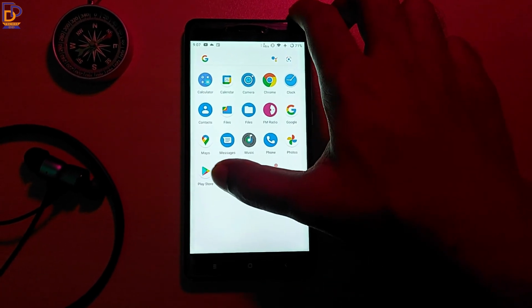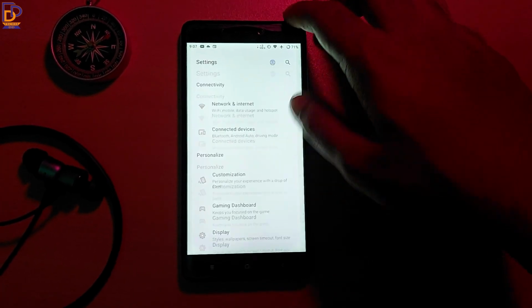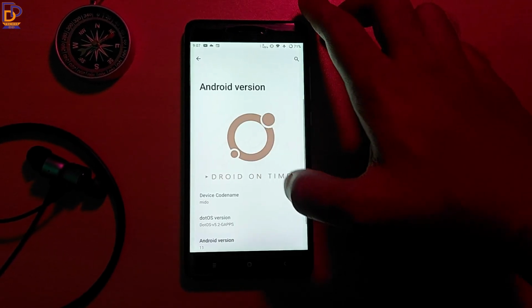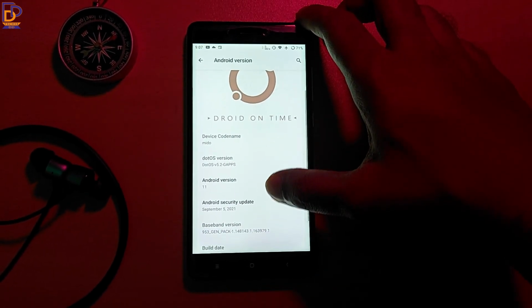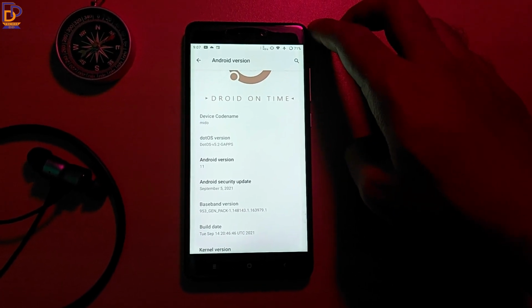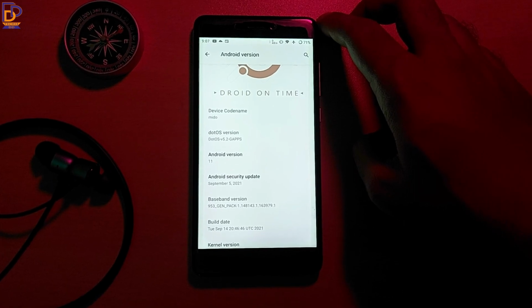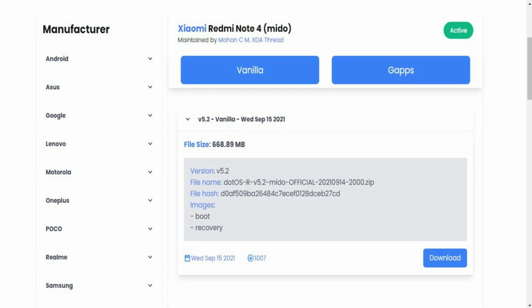Now let me go to About Phone and show you the Android version. So as you can see, the device is running on Android 11 on top of .os version 5.2, and the Android security update is of 5th September 2021. Now here I have downloaded .os with GApps, and for this Google services are pre-installed with this ROM. But if you download the vanilla version, Google services will not come pre-installed with this ROM.